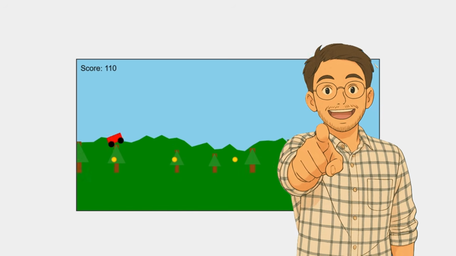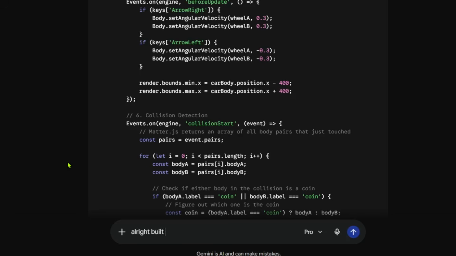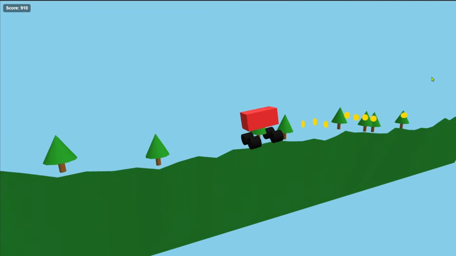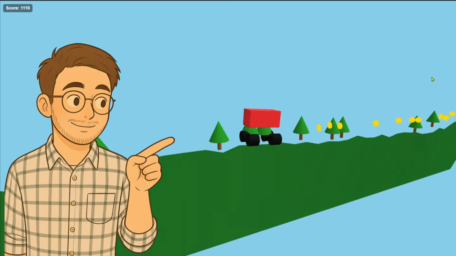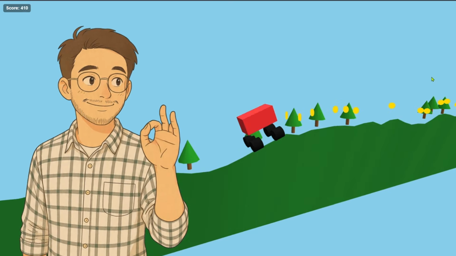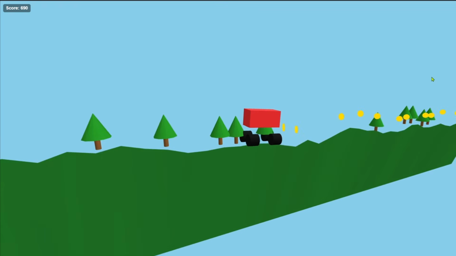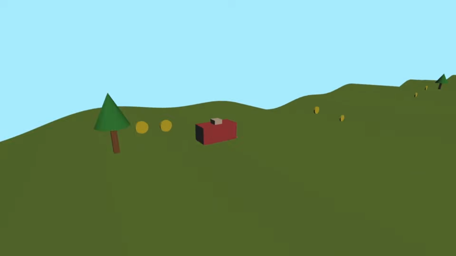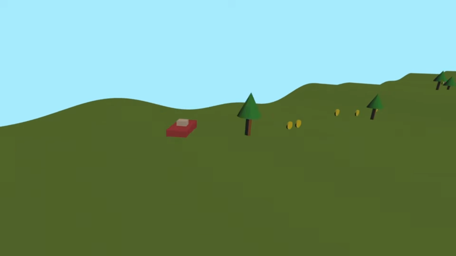Now let's see how Gemini makes this game in 3D. Alright, now build this in 3D using Three.js, and let's see if you can do better than ChatGPT. Okay guys, it does not turn out exactly how I expect, but it still looks better than the ChatGPT 3D version. The car now has proper wheels, the terrain is rough and bumpy like hill climb racing, and I can actually collect the coins, unlike the ChatGPT version where that does not work properly.